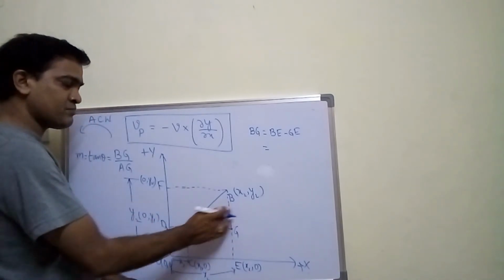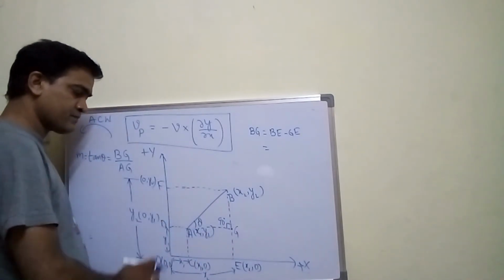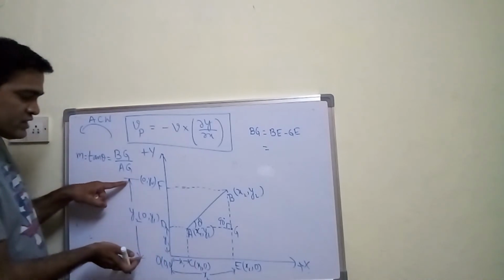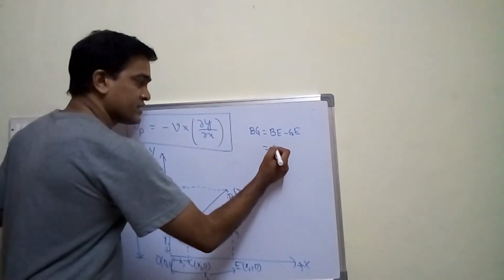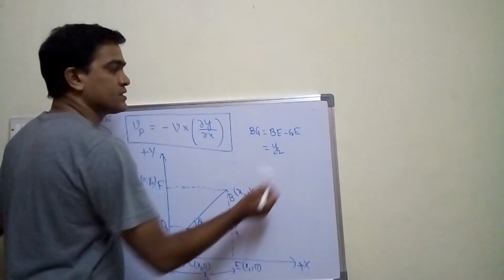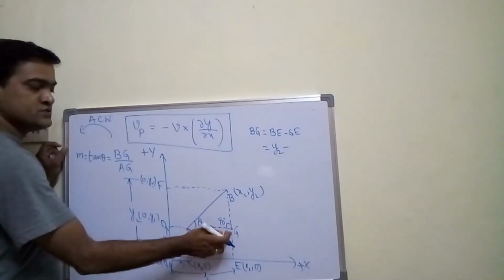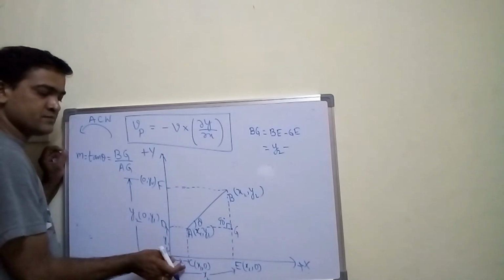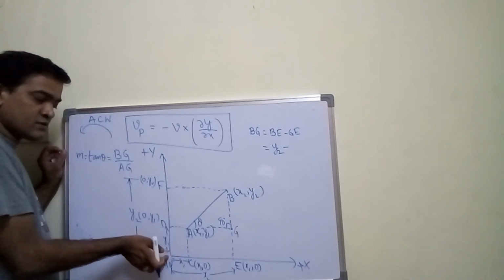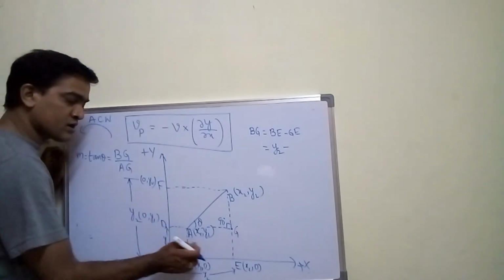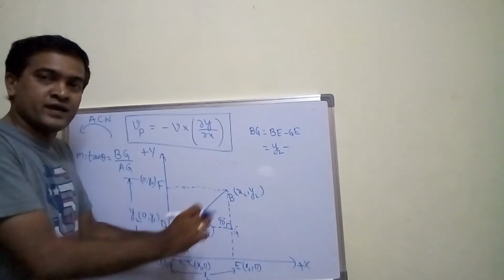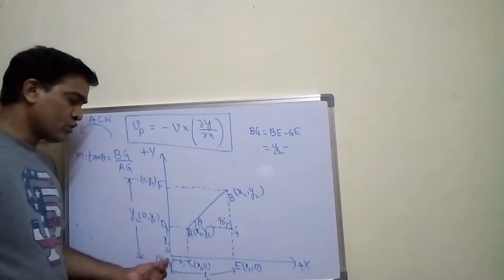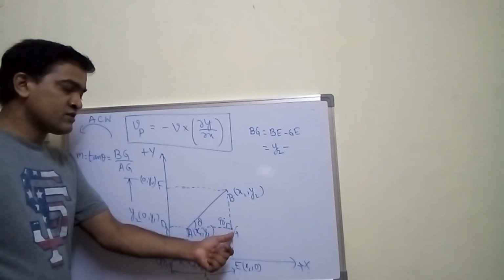BE is exactly parallel to OF, and OF I have taken as y2. So here I can write y2 minus GE, and GE is nothing but AC. AC is nothing but OD. All are parallel to each other and equidistant. All are of the same height. So OD is equal to AC is equal to GE.